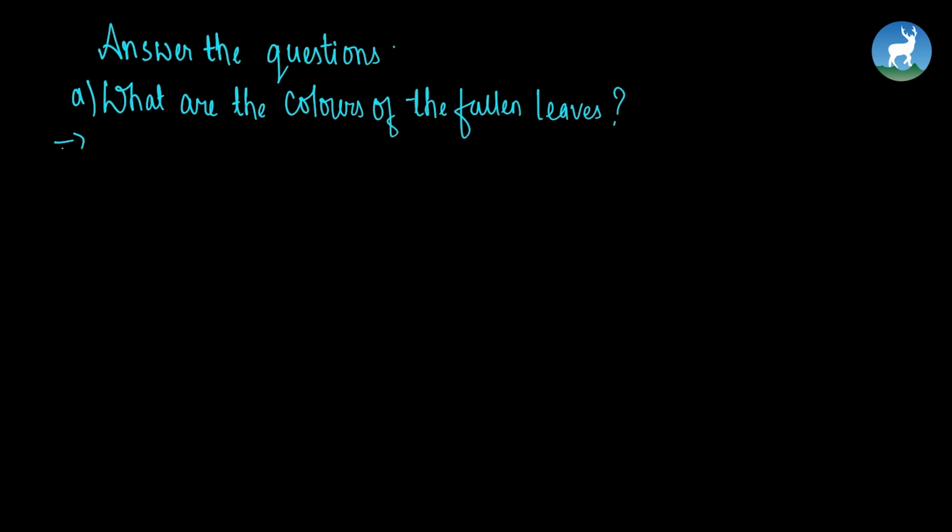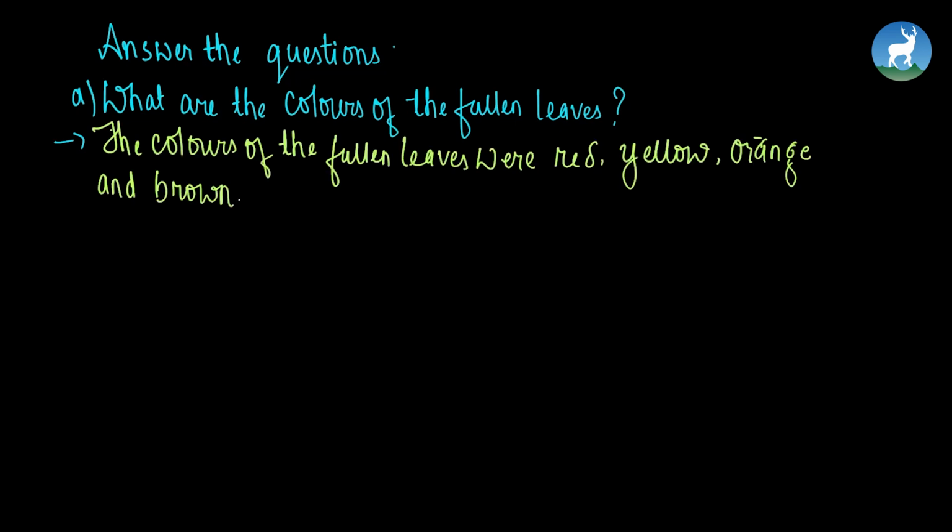Let's do it together. What are the colors of the fallen leaves? So kids, do you remember the color of the leaves that fell down from the trees? Yes, we came to know that there were different colors. Let's write it down in a sentence. So the colors of the fallen leaves were red, yellow, orange and brown.